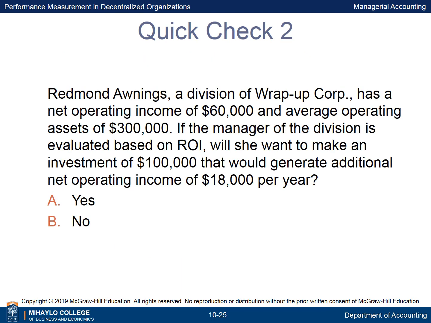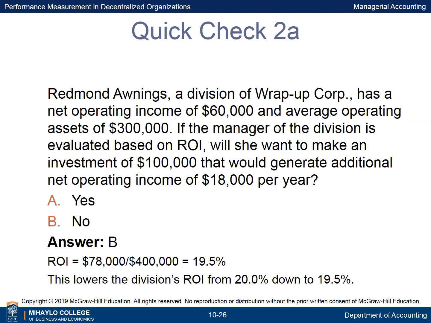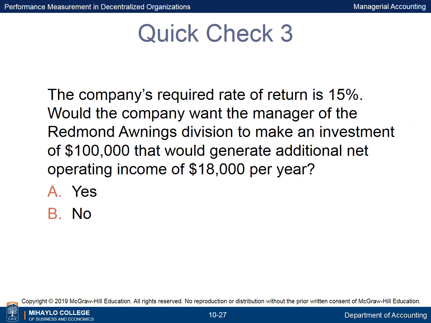If the manager of the division is evaluated based on ROI, will she want to make an investment of $100,000 that would generate additional net operating income of $18,000 per year? No, she would not want to invest in this project because it would reduce her division's ROI from 20% to 19.5%. The company's required rate of return is 15%.